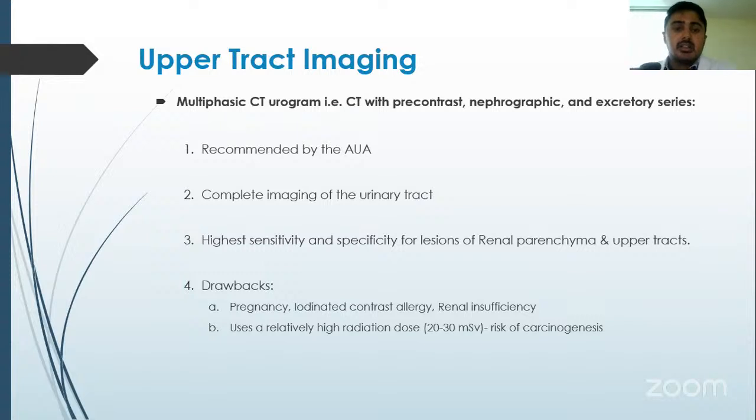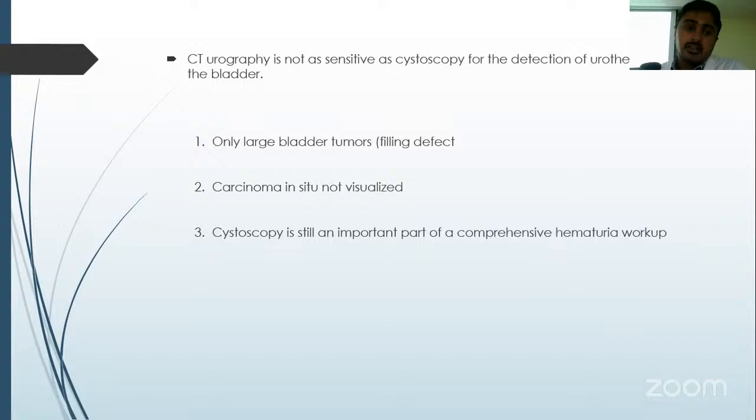Upper tract imaging, recommended upper tract imaging is multiphasic CT urogram. It is highly sensitive and specific for renal parenchyma and upper tract lesions. Drawback is it is contraindicated in pregnancy, patient having allergy to the contrast, or renal insufficiency. Also, there is some radiation exposure, which itself is a risk of carcinogenesis.